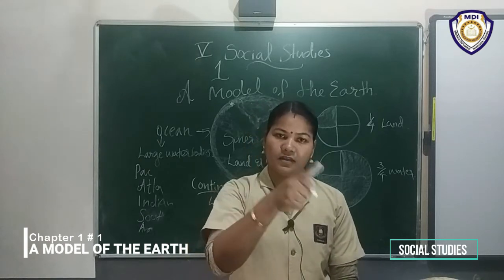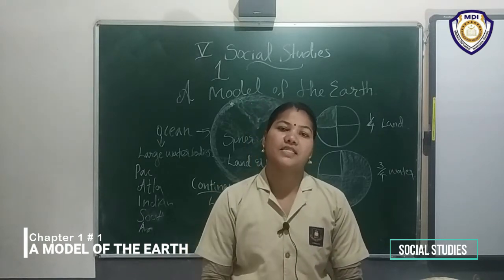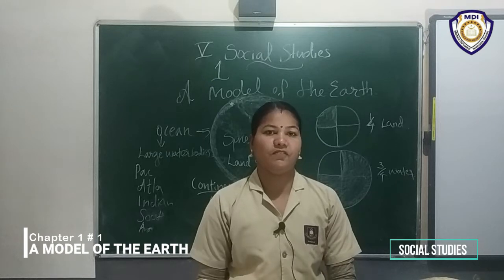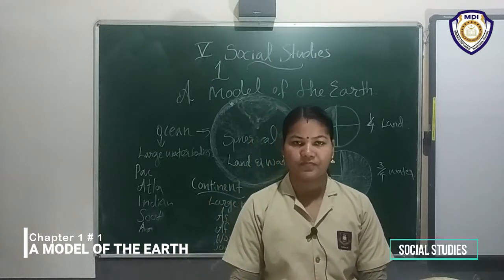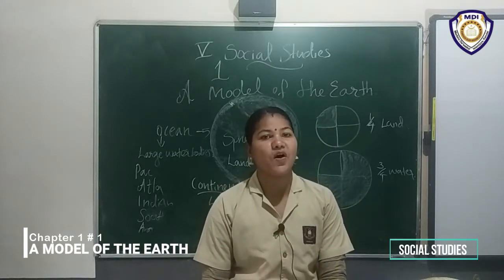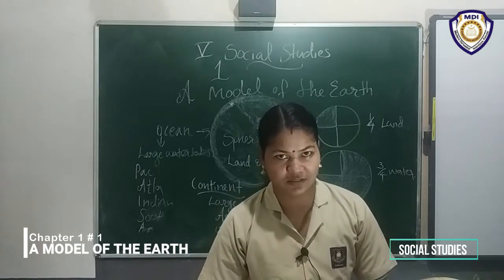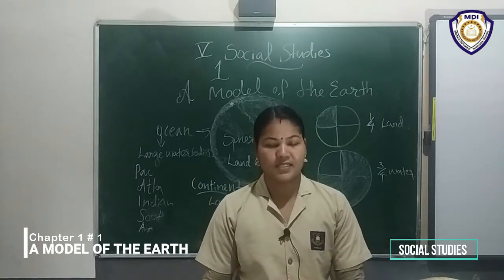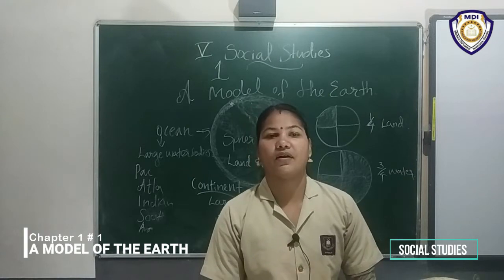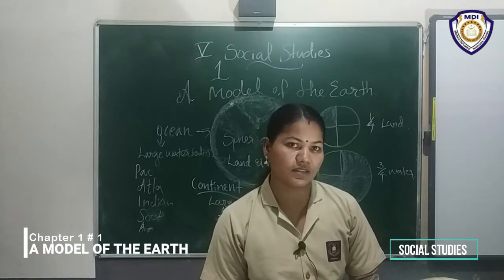Then we discussed what a globe is. Globe is a small, spherical or round model of the earth.